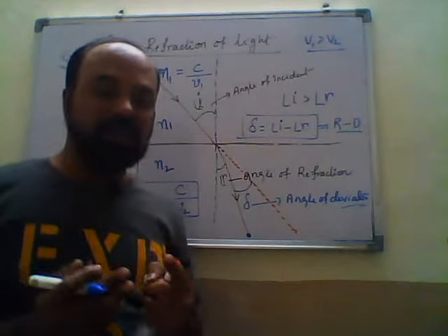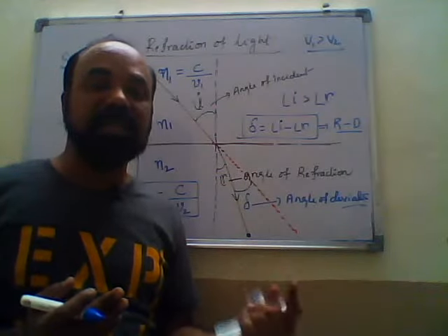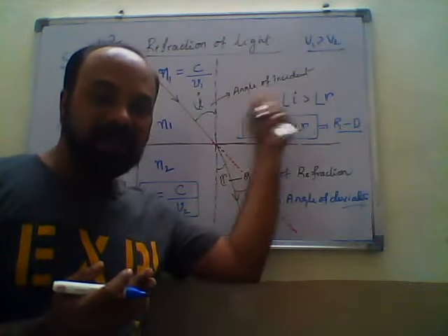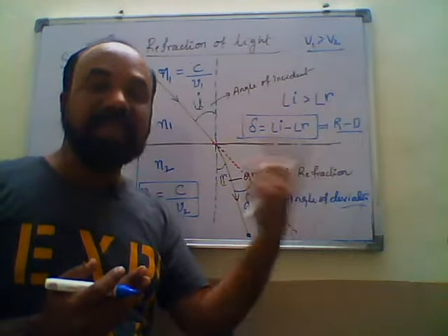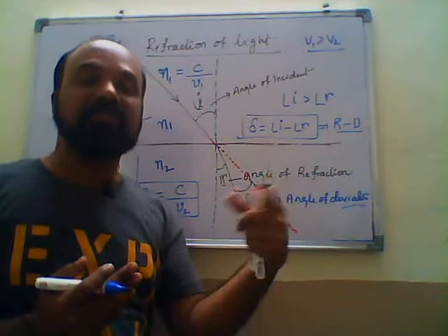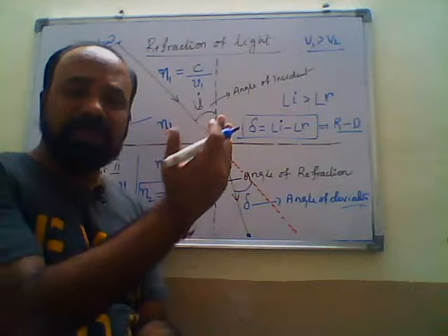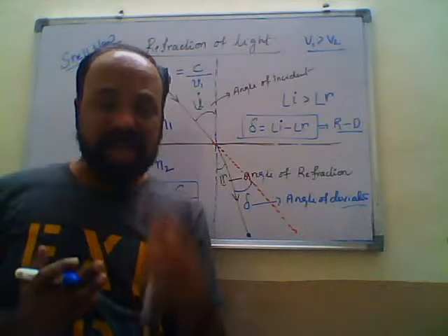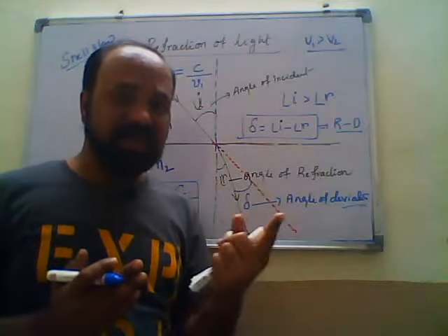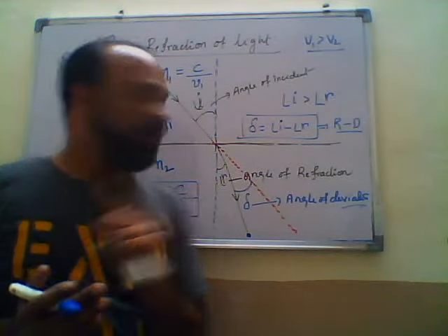I hope you understood. If the light ray travels from the denser medium to the rarer medium, the speed of light increases. The speed is less in the denser medium and more in the rarer medium. So after refraction the light ray bends away from the normal, and the angle of refraction is more than the angle of incidence. In that case, in the second case, the deviation formula is angle r minus angle i. Is it clear? I hope it is clear.